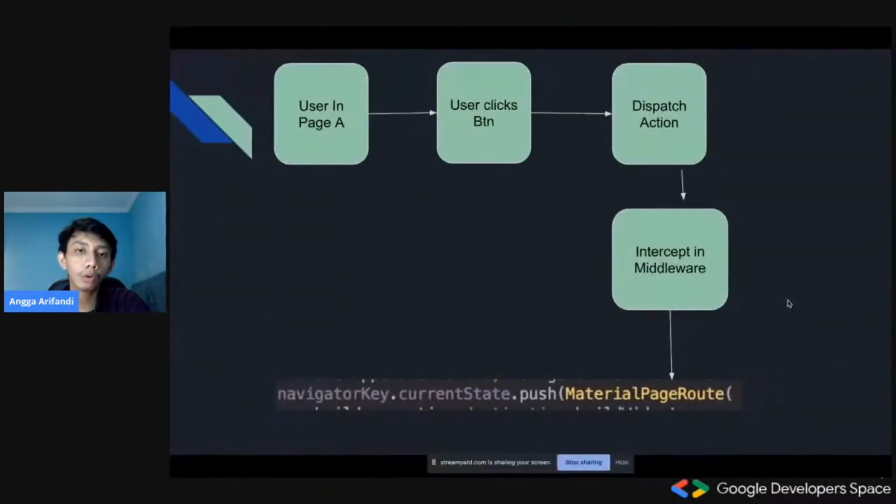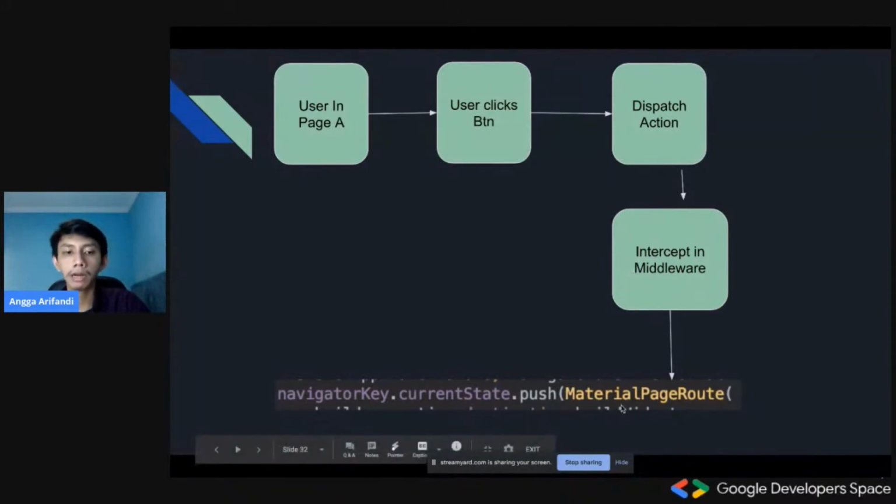So basically, all we do is whenever a user clicks a button, we would just dispatch one action and one action only. That is the entry point action, we could say. And then that entry point action could be intercepted in the middleware. And then when the action is intercepted in the middleware, we could just call this code. But calling this code is not elegant, right? It's not neat.